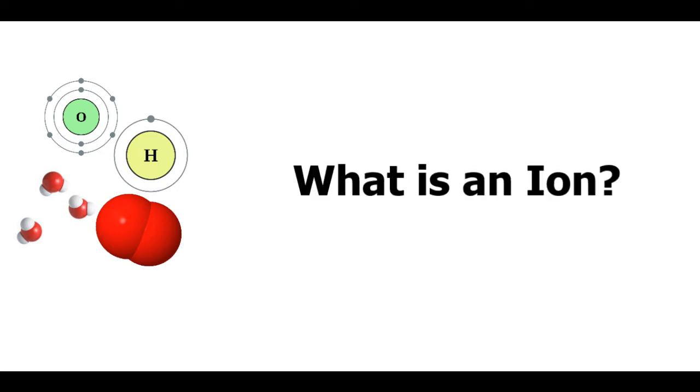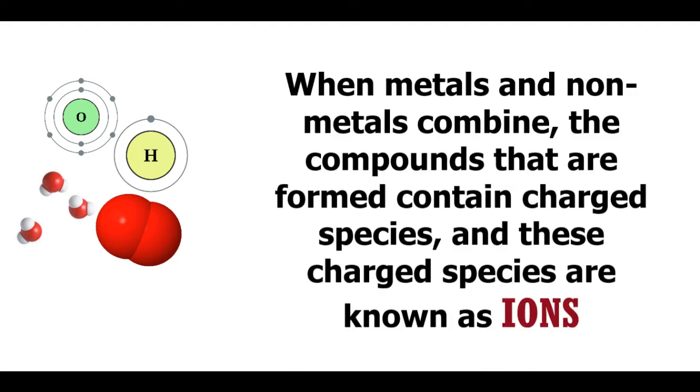Moving on to the next topic. When metals and non-metals combine, the compounds that are formed contain charged species, and these charged species are known as ions. A particle that is charged either negatively or positively is known as an ion.